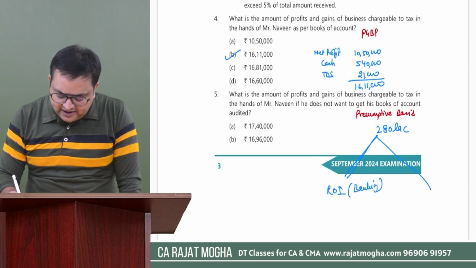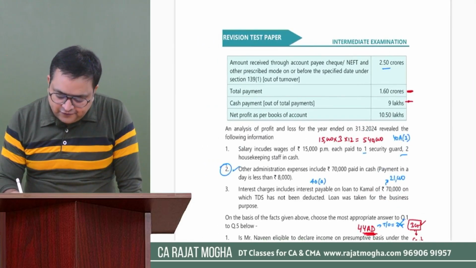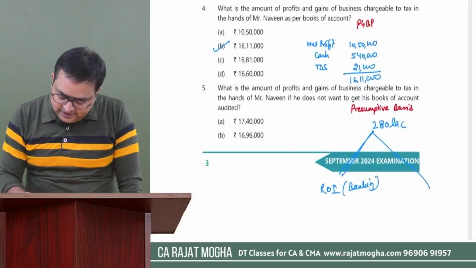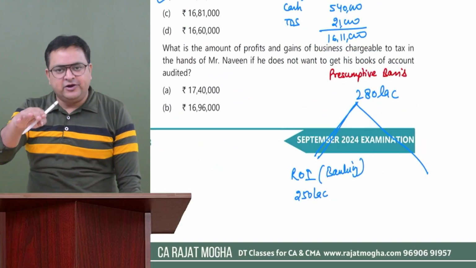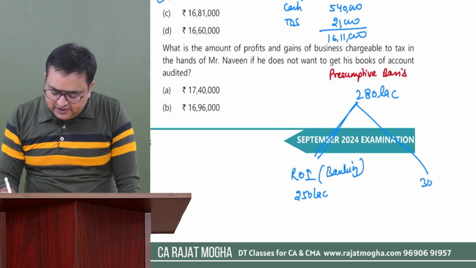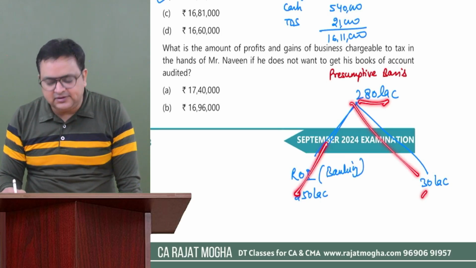It was given directly in the question, 2.5 crore, means 250 lakh. So 250 lakh was received up to the due date of ROI through banking mode, and the balancing figure is 30 lakh, out of 2.8 crore.